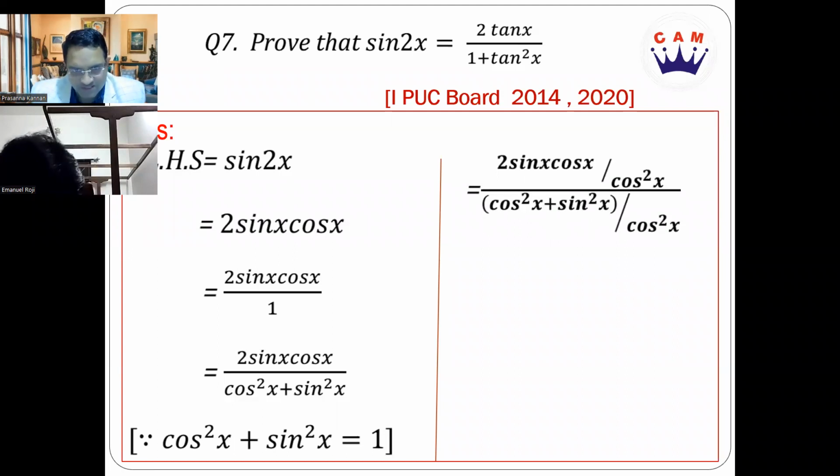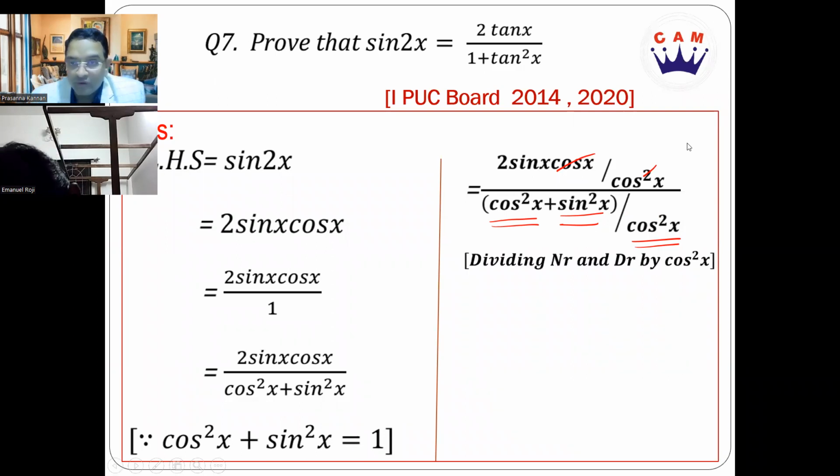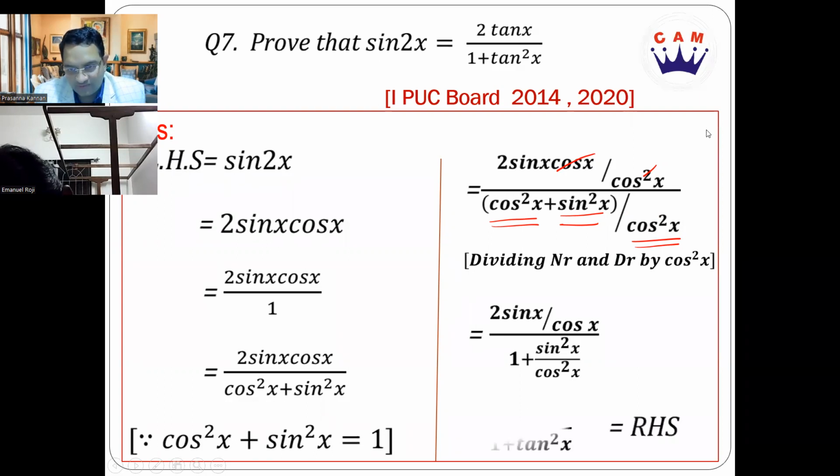Now, next step, we are going to divide numerator and denominator with cos square x. The reason we do this is because we want to get it in terms of tan x. So here you can see cos x and cos square x. There is one cos x getting cancelled here. Then cos square x by cos square x becomes 1, and sin square x by cos square x becomes tan square x. So you get 2 tan x divided by 1 plus tan square x. Is it clear to you?